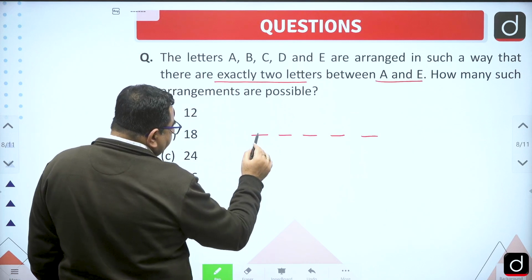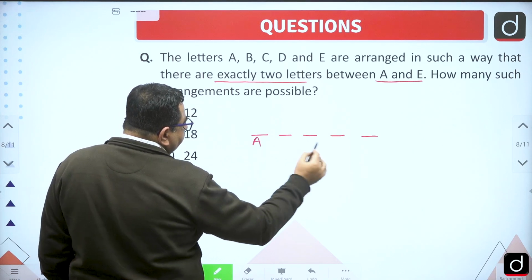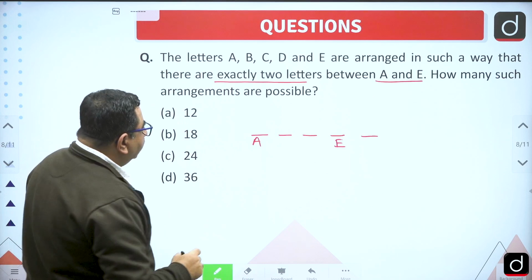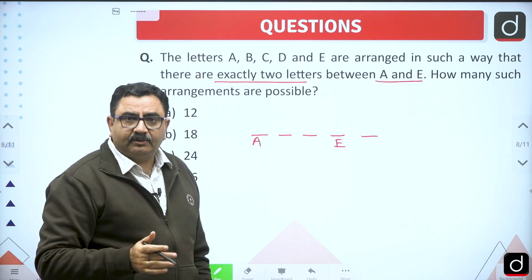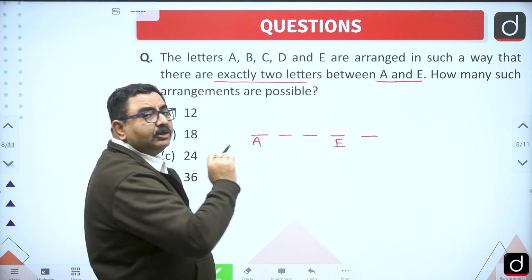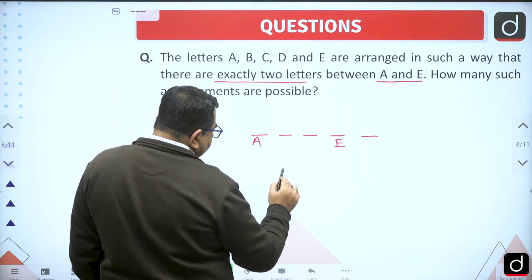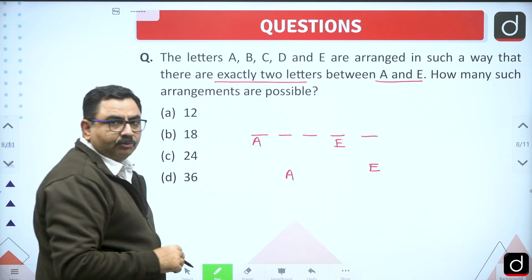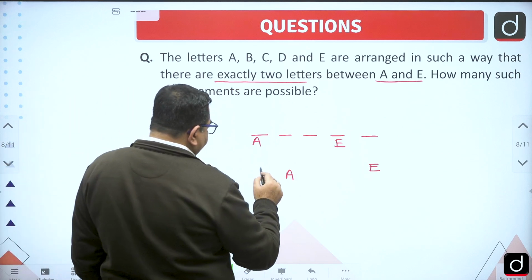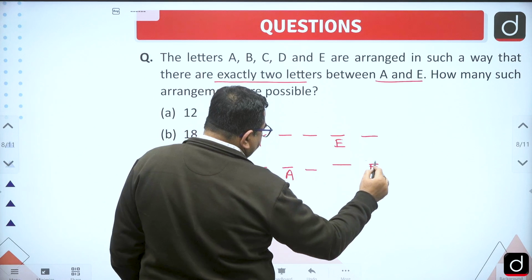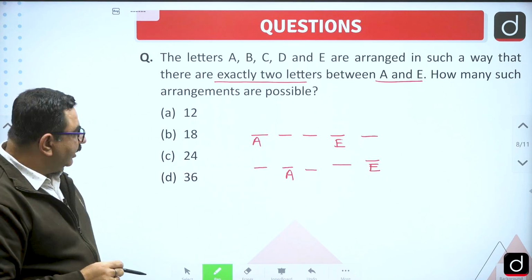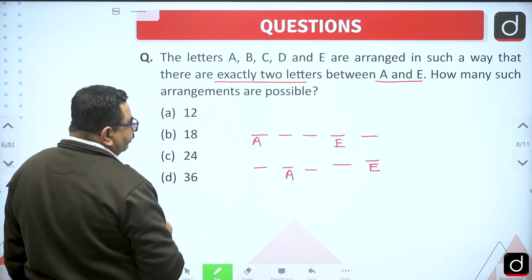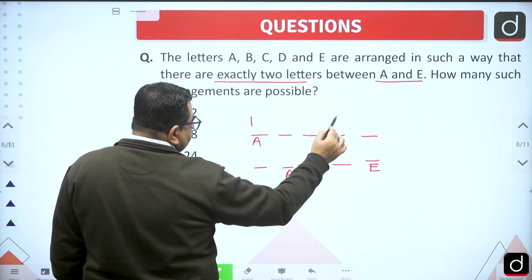So suppose I place A here, right, and E here, such that there is a gap of 2 letters between A and E, right? Can there be any other combination wherein the difference between A and E will be of 2 places, right? Then second, it can be if A comes on second place and E comes on fourth place, right? In this way also there will be 2 letters between A and E. So suppose I have fixed A and E here. These 2 letters I have fixed. This is one way, this is one way, right?